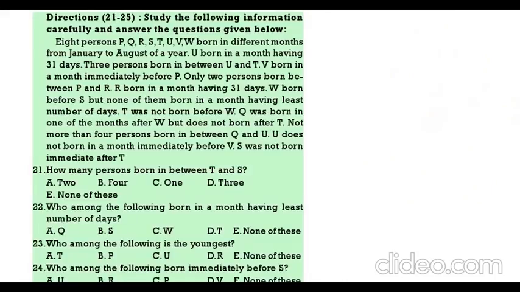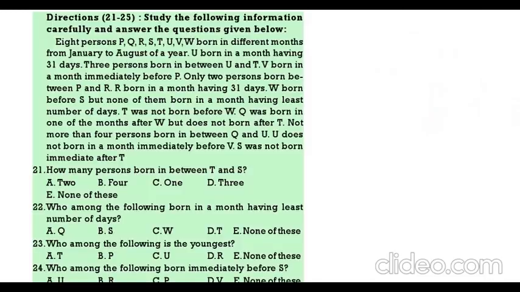Then, study the following information carefully, then answer the question. 8 persons P, Q, R, S, T, U, V, W born in different months from January to August. U was born in the month having 31 days. There are 3 persons between U and T. T is born in the month before P. Only 2 persons are there between P and R. R is born in the month having 31 days.